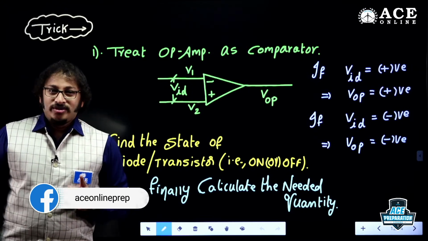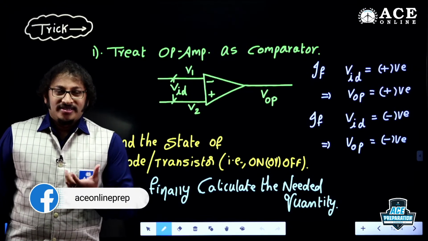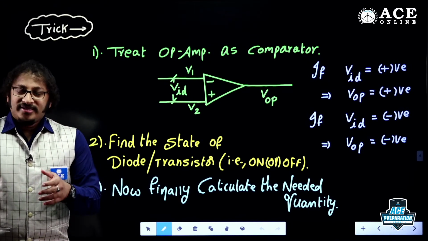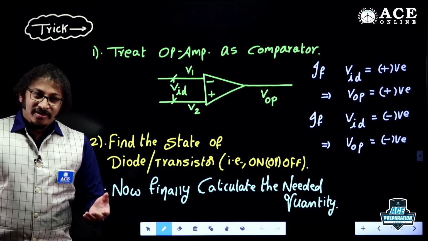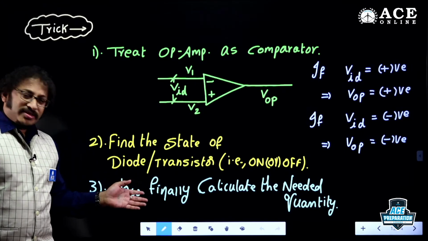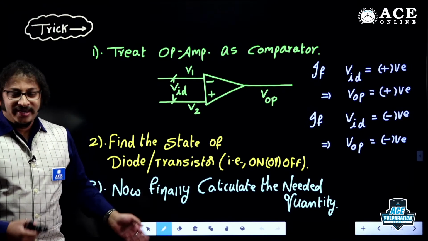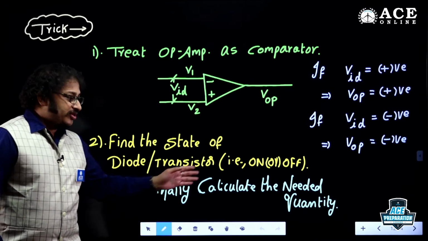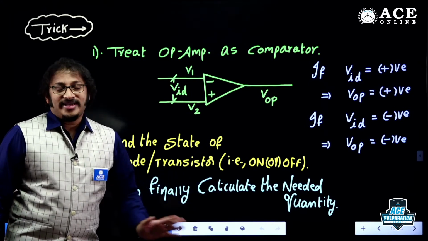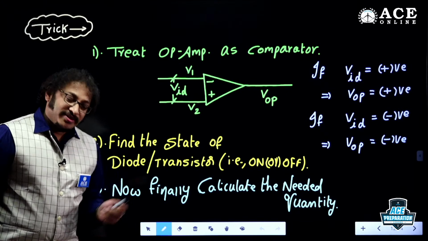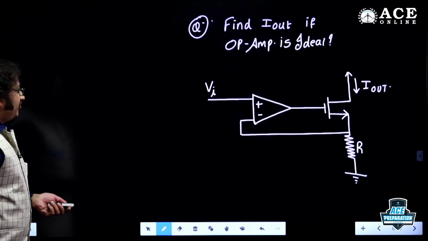The very first one is what, dear students? Treat the operational amplifier as a comparator. Second point, understand the status of either my diode or a BJT or a MOSFET. Third, just use network analysis or the concepts in analog circuits and try to solve whatever quantity we need exactly. That's it. Ready for that, my dear boys and girls? Yes, ready.